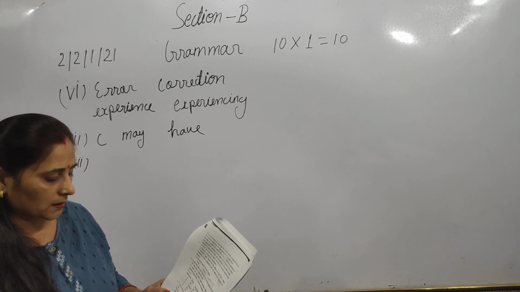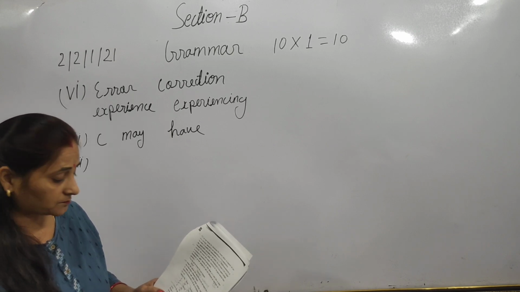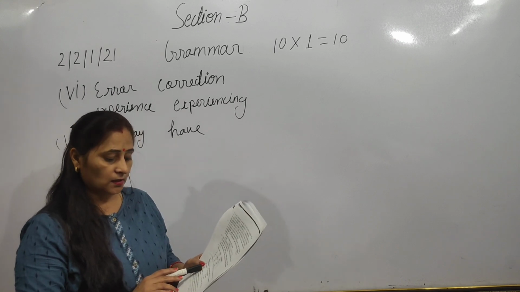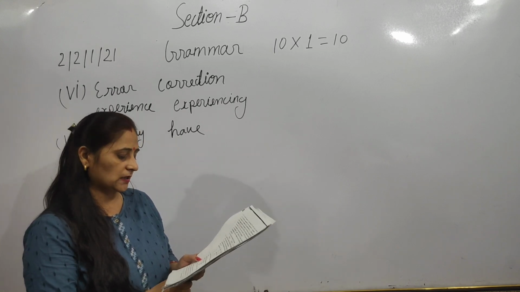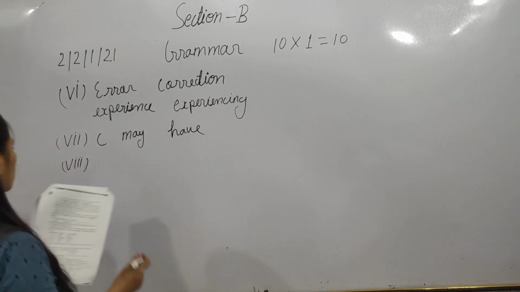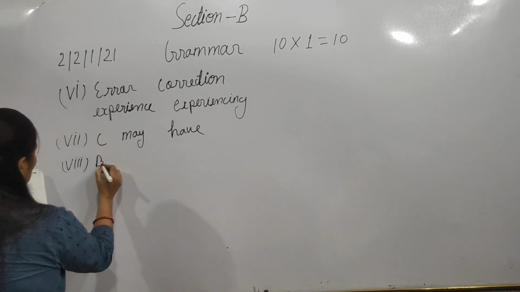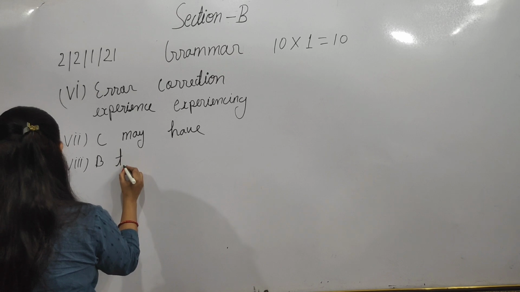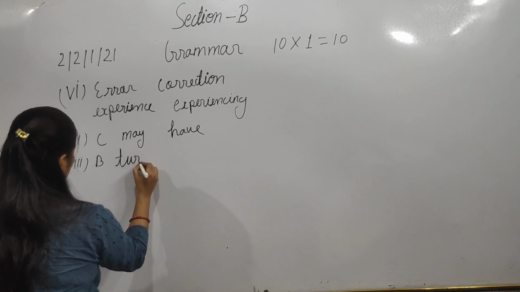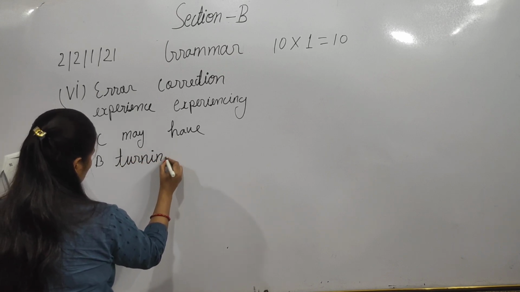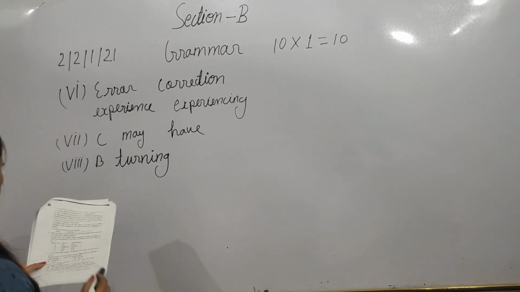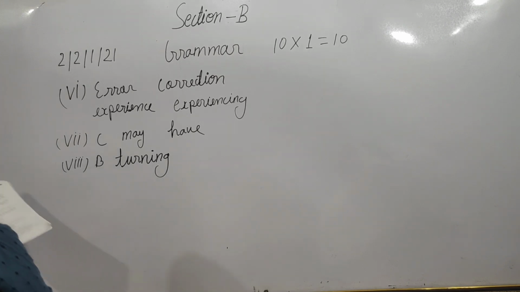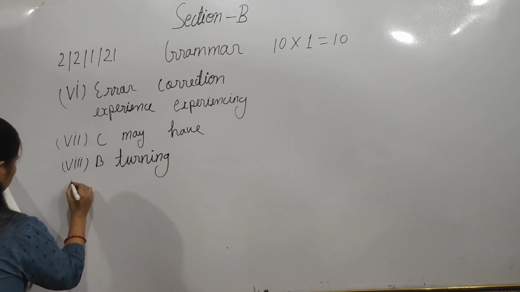Midas started touching all kinds of things, dash each item into pure gold. So what? To turning is incorrect. Turn is also incorrect. And turns also. So which one is the right one? The things turning. So B option, things turning, would be the correct one. Here the turning option would be correct. Now let's move towards the ninth.